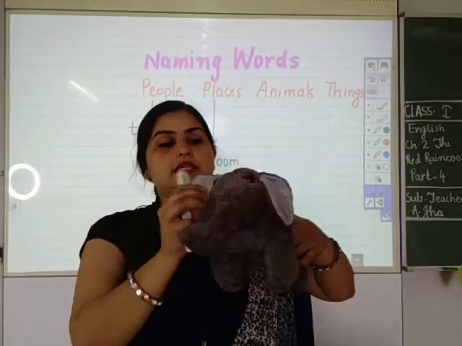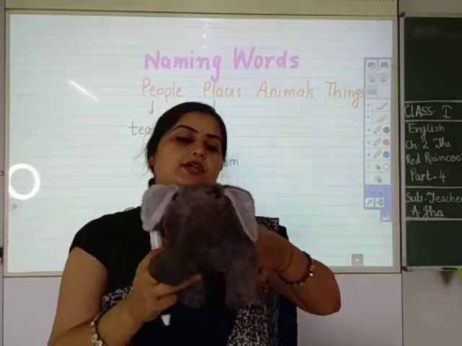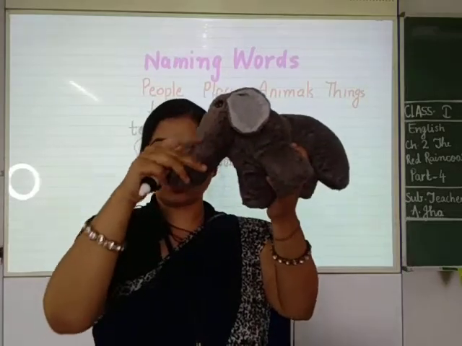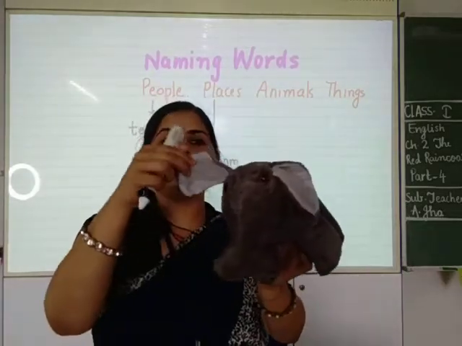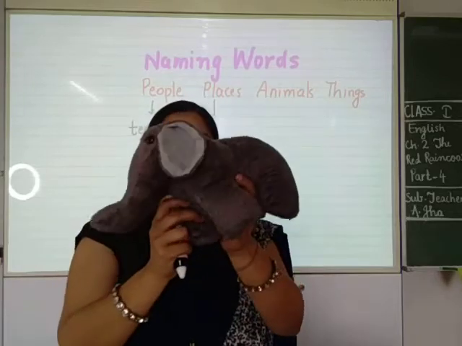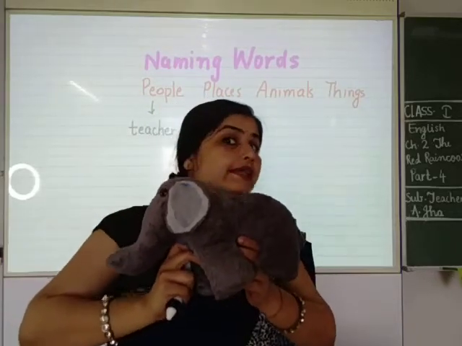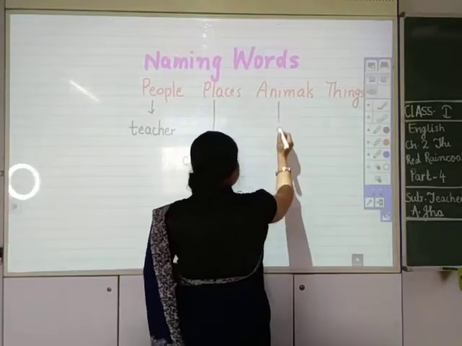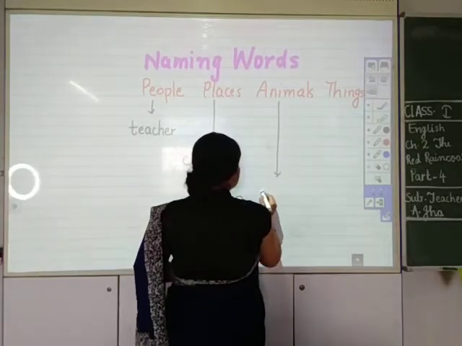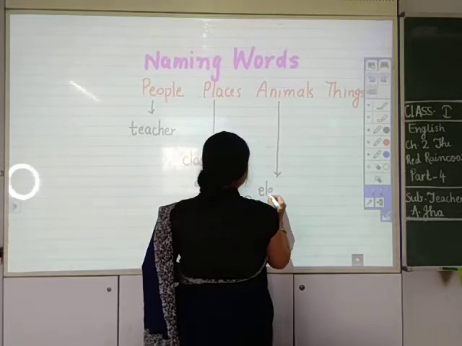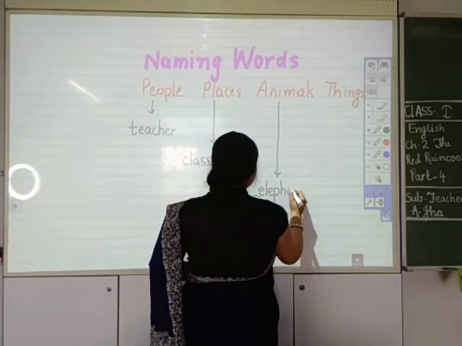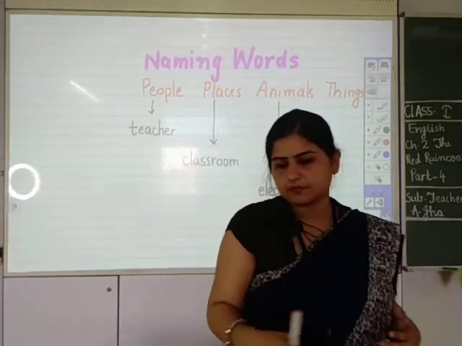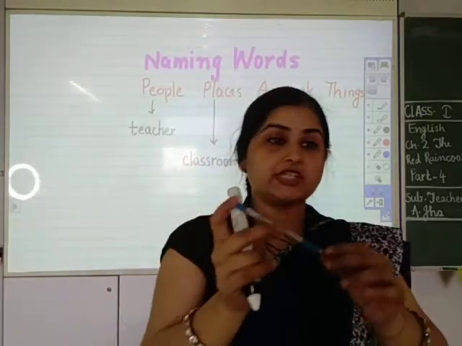Which animal is this? I am showing you which animal is this, which has a long trunk, long ears, 4 legs, and it is very fat. This is an elephant. And which thing is this?